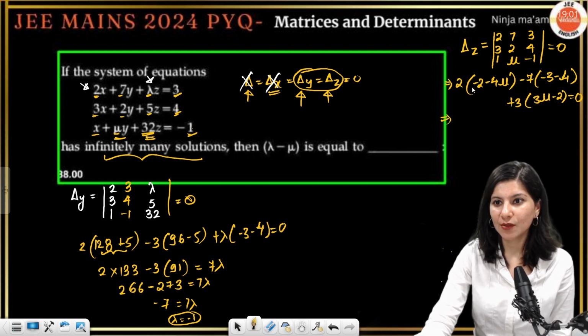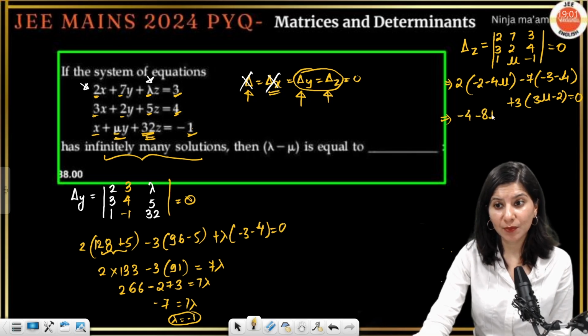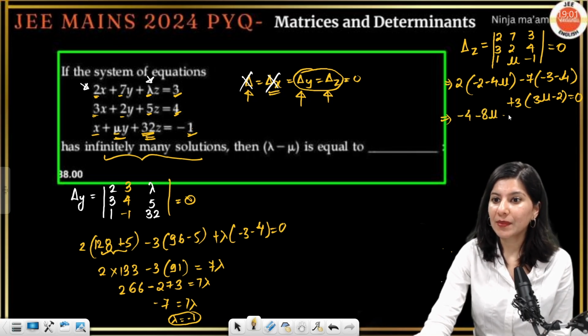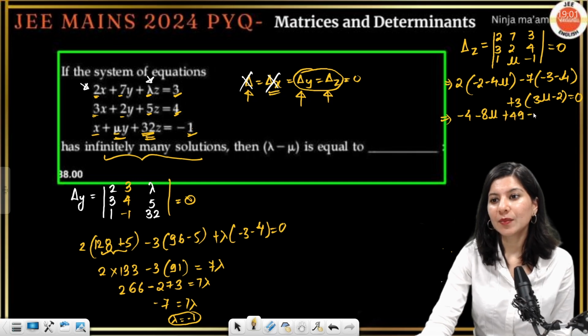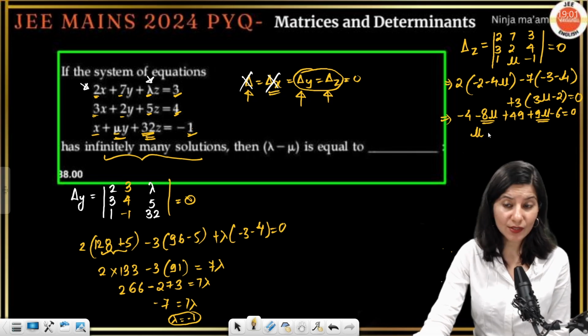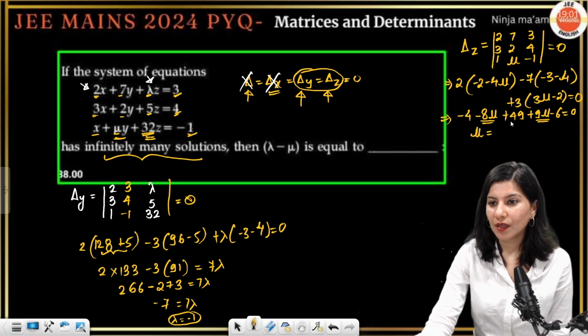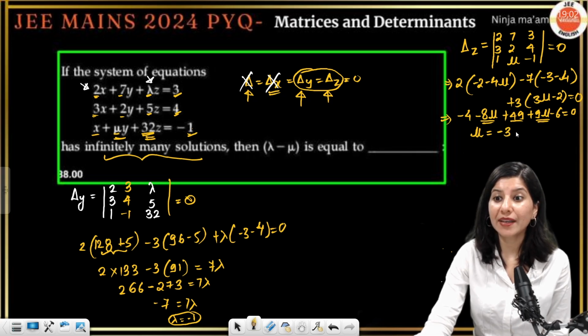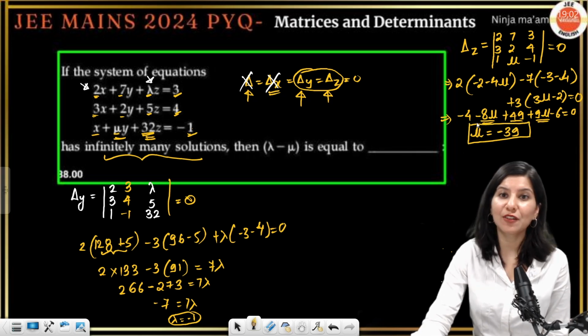So this is going to become minus 4 minus 8 mu, 7 7s are plus 49 plus 9 mu minus 6 equals to 0. So this is your mu, and mu is equal to 49 minus 10, so that is going to be minus 39. This is the value of your mu.